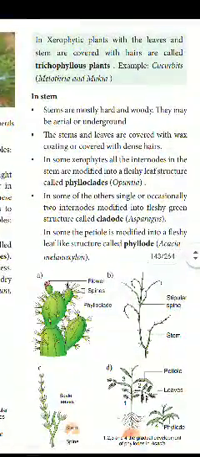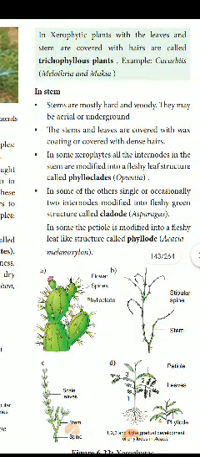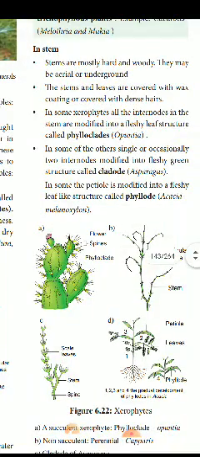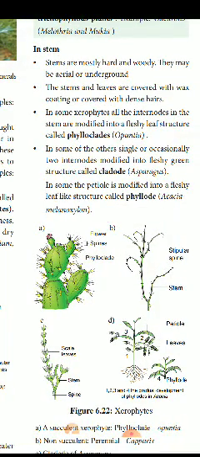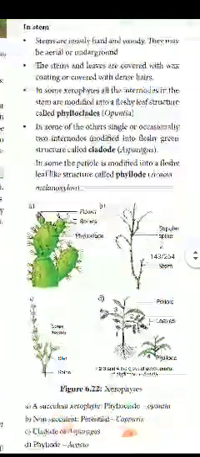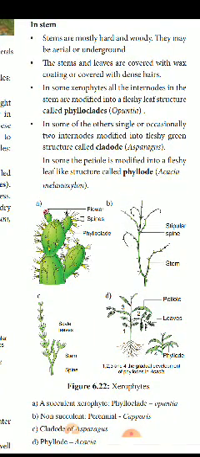Xerophytic plants whose leaves and stems are covered with hair are called trichophyllous plants. Examples: cucurbits and Mallotus. Next, stems are mostly hard and woody. They may be aerial or underground. The stems and leaves are covered with a wax coating or dense hairs. Next, in some xerophytes all the internodes of the stems are modified into fleshy leaf-like structures called phylloclades, Opuntia. You can imagine Opuntia in your mind, then you can easily understand the topic.